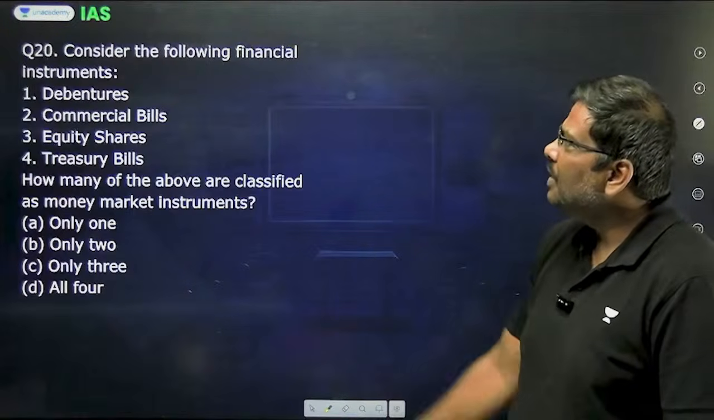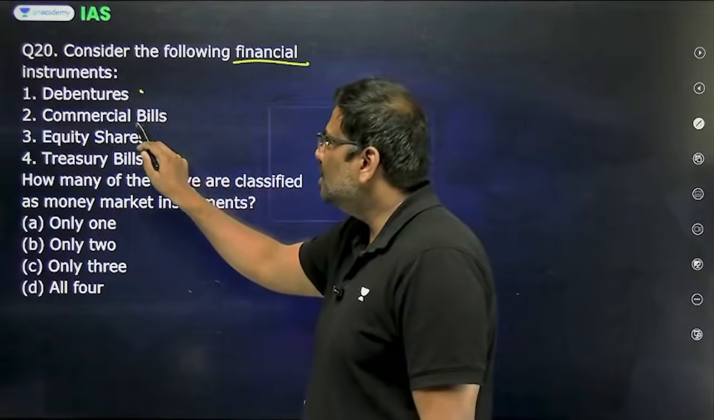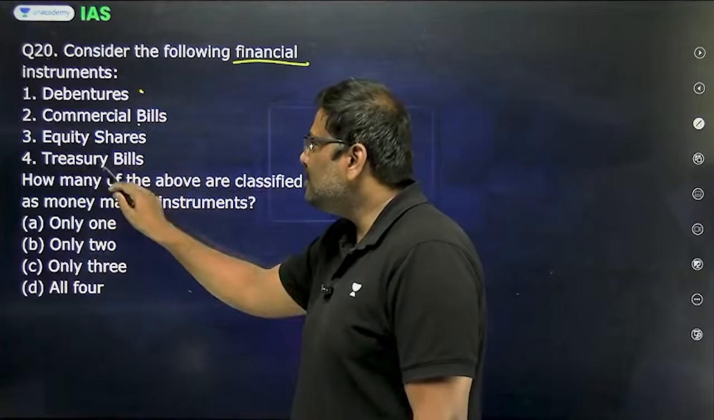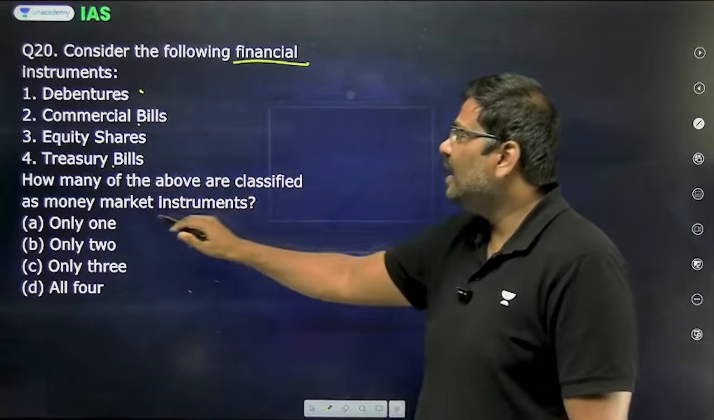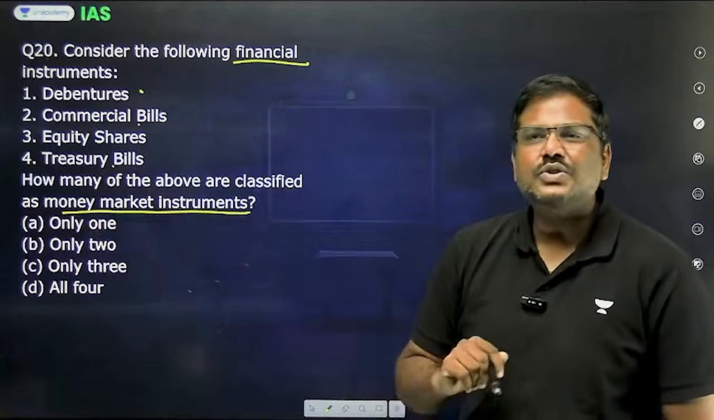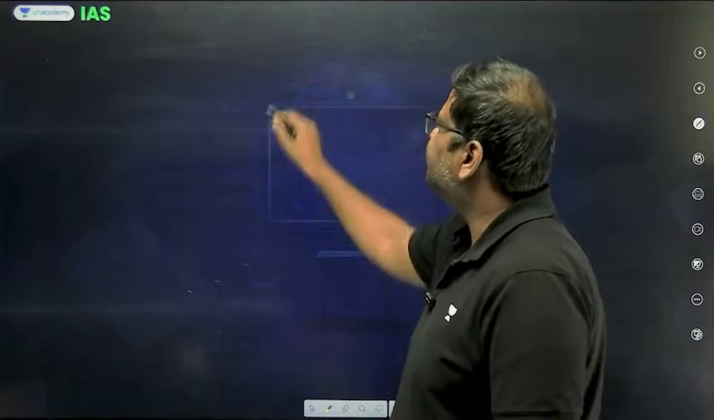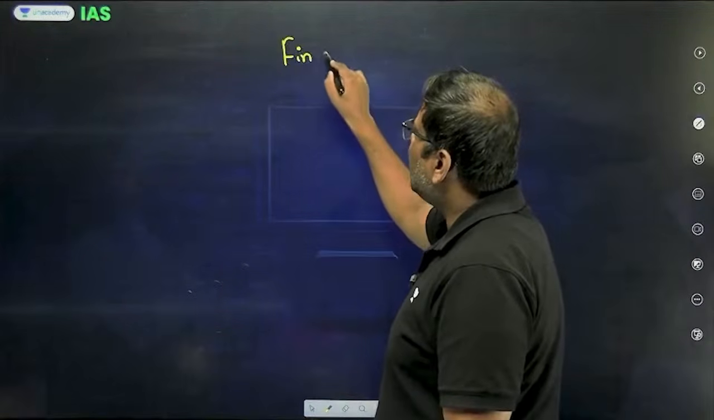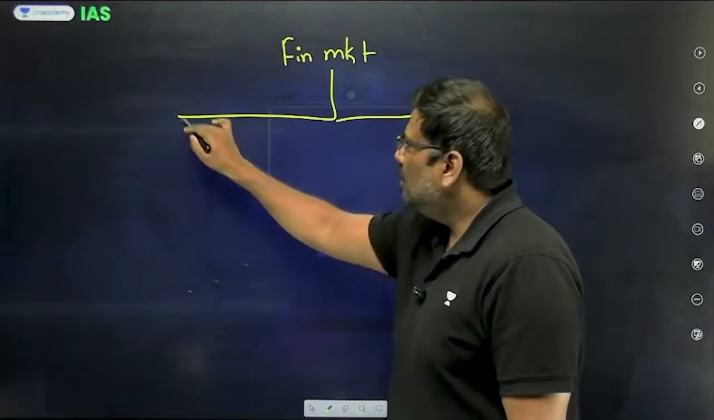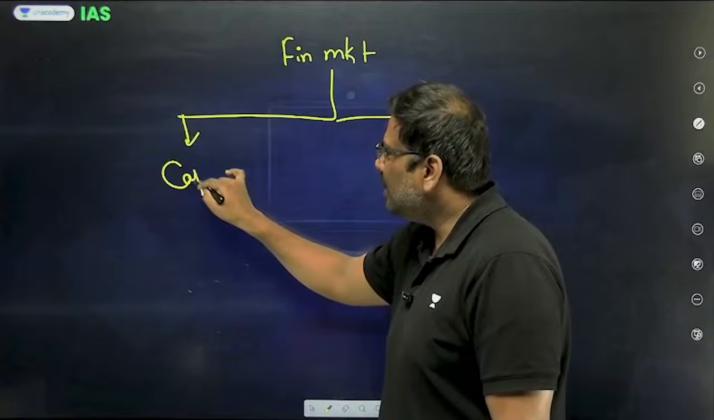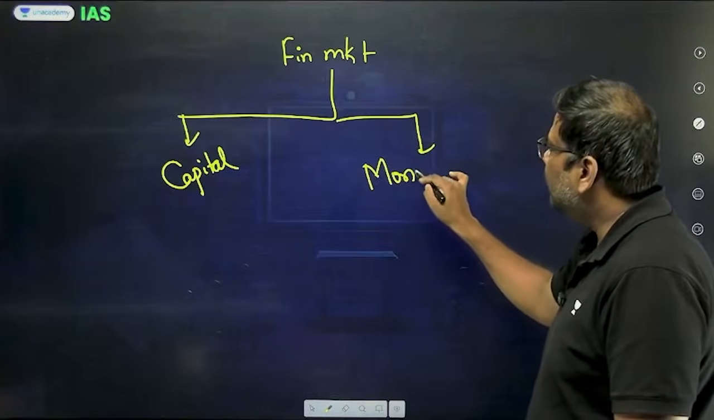Question number 20 now. Consider the following financial instruments. Debentures, commercial bills, equity shares and treasury bills. How many of the above are classified as money market instruments? Money market instruments. Now listen to me very carefully. The financial market is divided into two parts. Right, one is called as the capital market and the second one is called as money market.